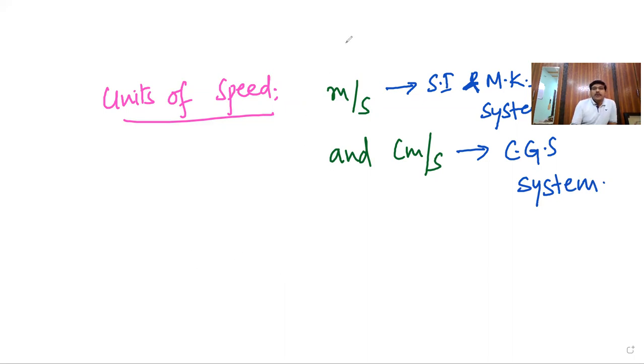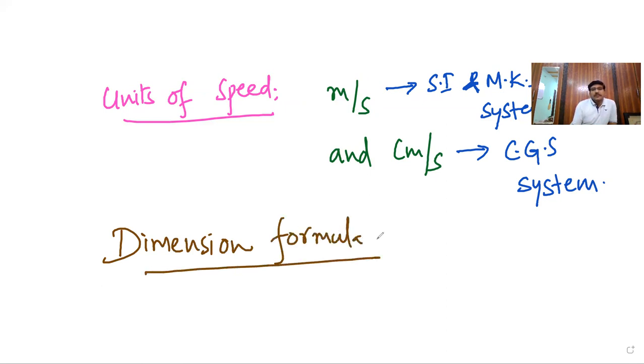Okay. Now, what is the dimension formula for the speed? It is simply distance by time. Distance stands for path length, L, and time is t.